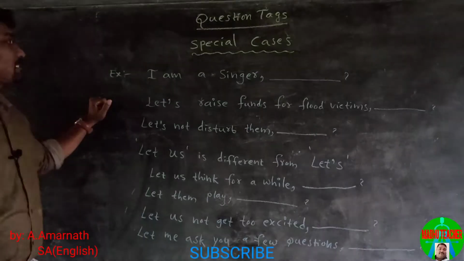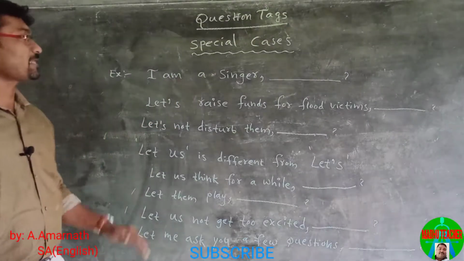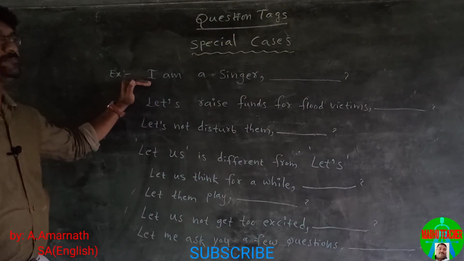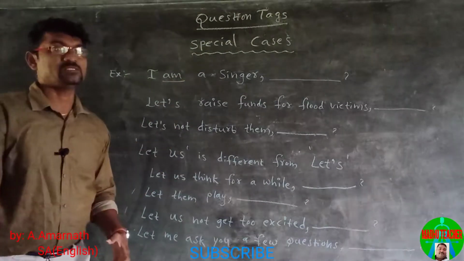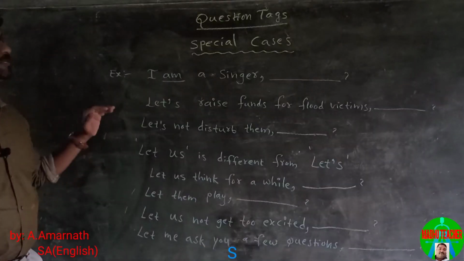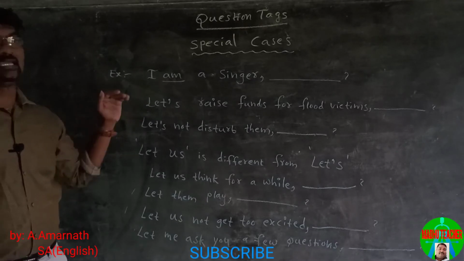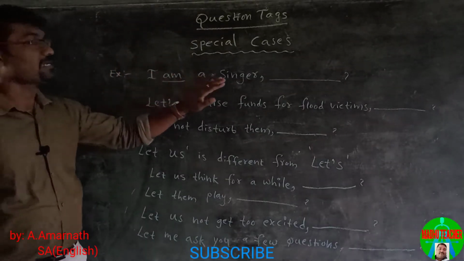Look at the first statement. I am a singer. In this statement, the helping verb is am. Am is quite different from other helping verbs, so I didn't take it earlier. I am a singer.